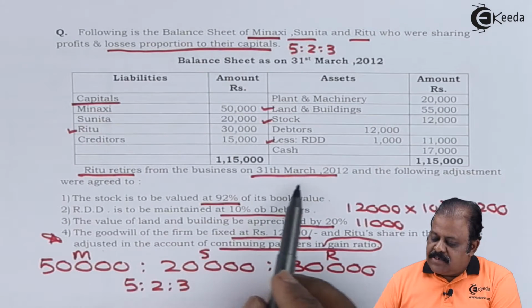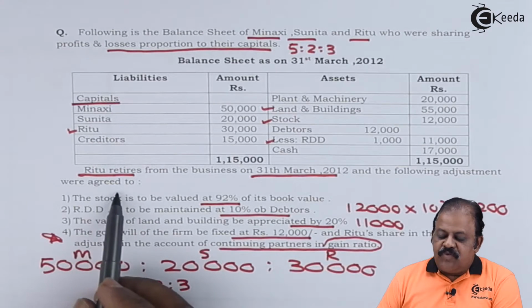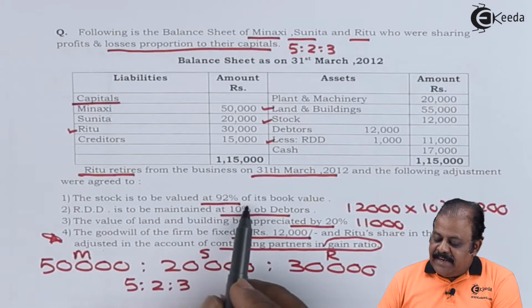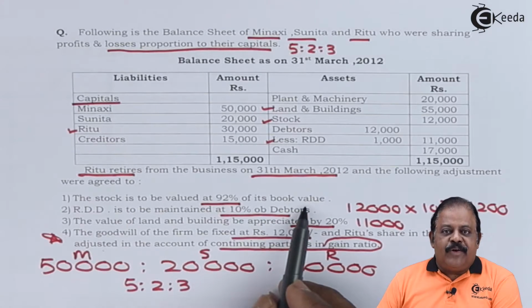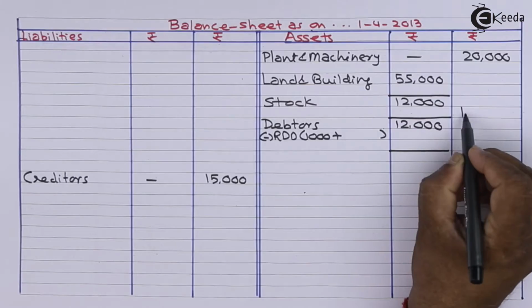Ritu retires from business on 31st March 2012 and the following adjustments were agreed. Stock is to be valued at 92% of its book value. Here we have stock 12,000.